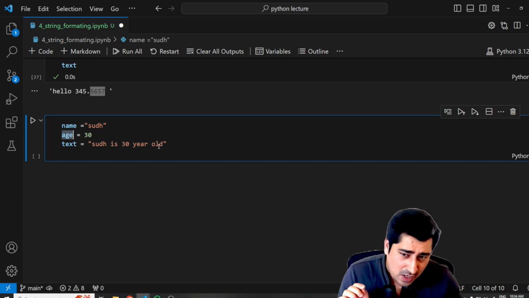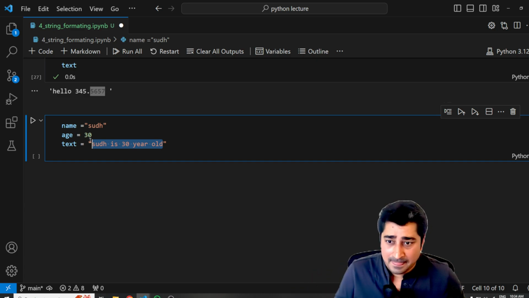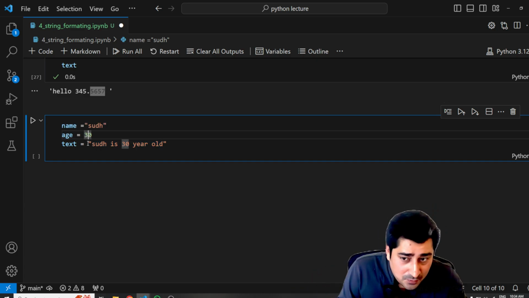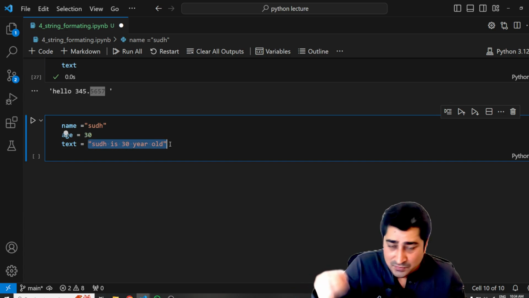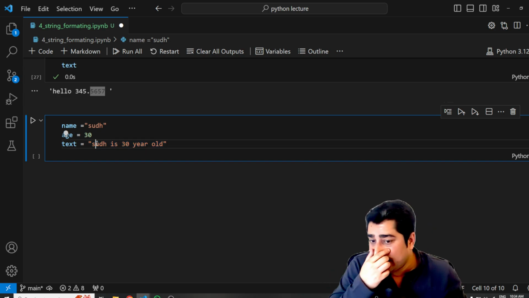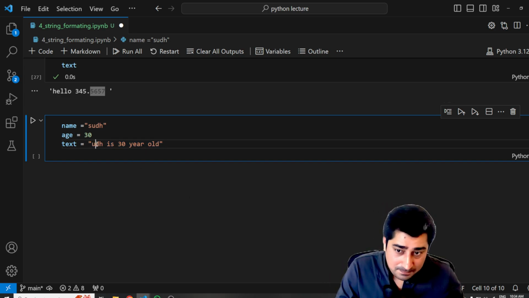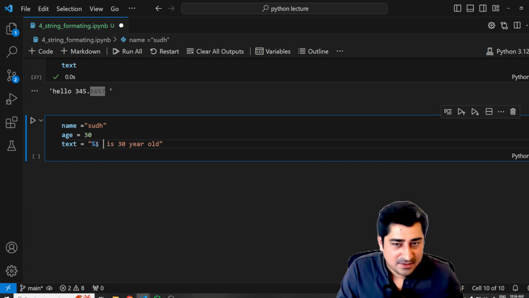I don't want to hard code each and everything. I just want to make it real time. I can even convert it with input, so that the user can input it, and based on that it should form a particular sentence. So how can I do it? Here we have a string, so replace it with the placeholder %s, and here this is an integer, so replace it with the placeholder %d.